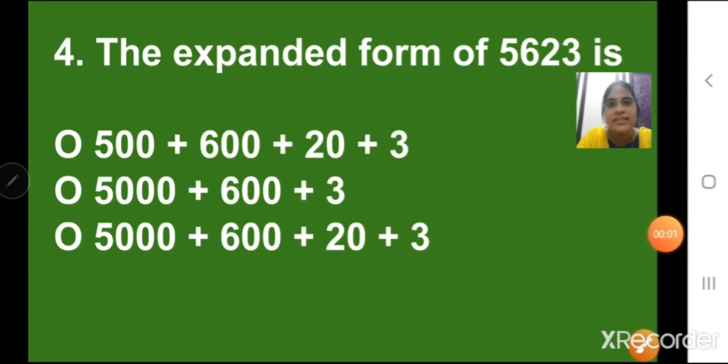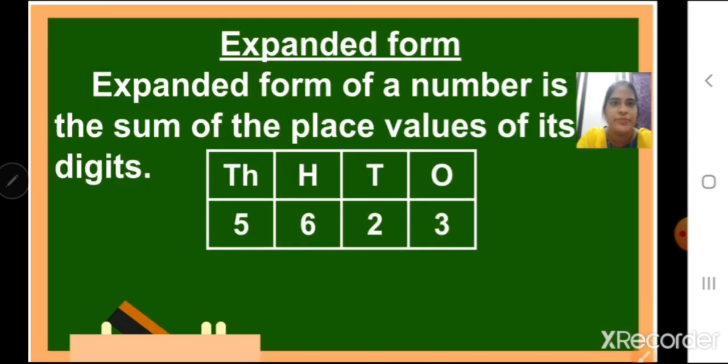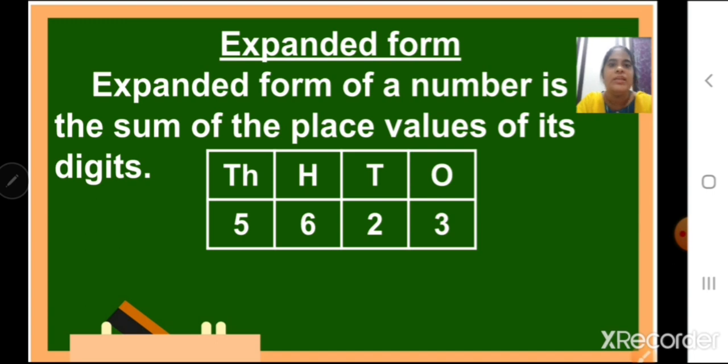Children, next is question number 4. The expanded form of 5623 is. Now your three options are again given. We will first revise what is expanded form and we will find the correct answer. Now expanded form of a number is the sum of the place values of its digits.